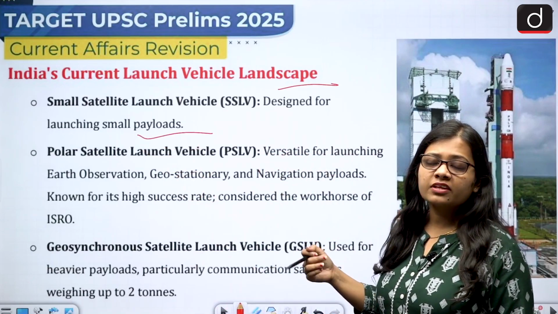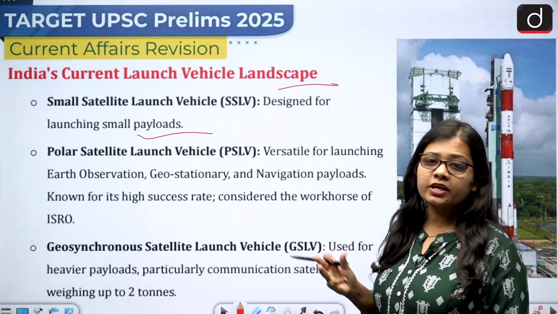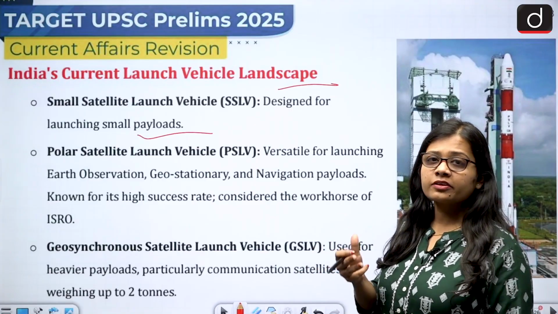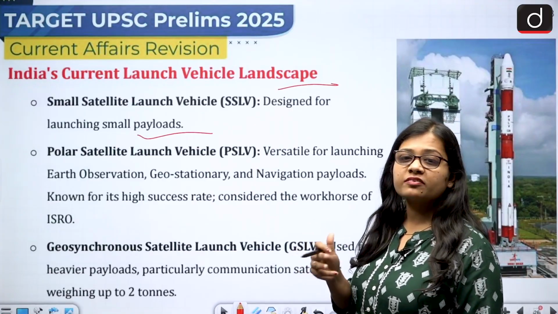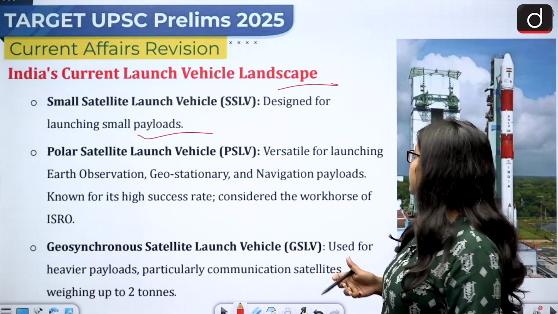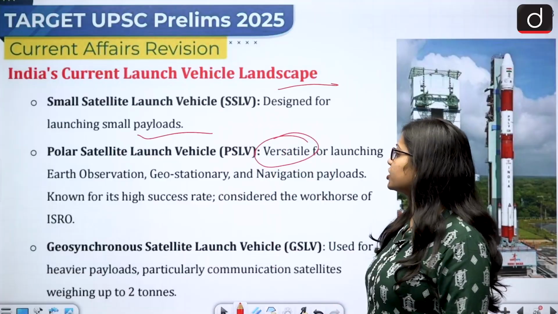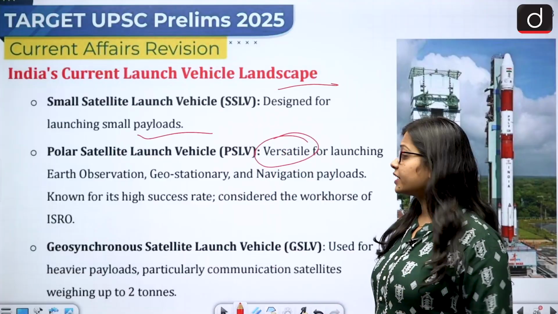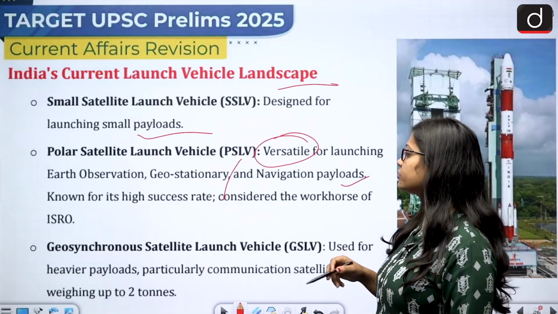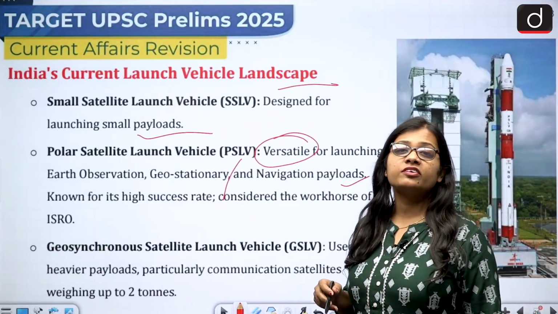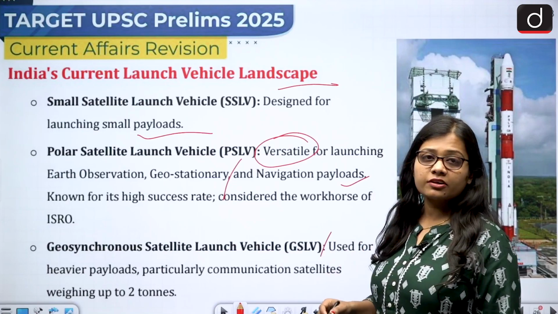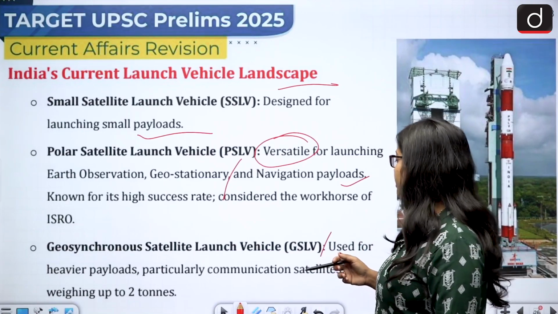Then comes the PSLV, the Polar Satellite Launch Vehicle, popularly known as the workhorse of ISRO, because it is the rocket which has taken the maximum number of satellites into the orbit, and it is versatile in its nature. It can take Earth observation satellites, geostationary satellites, navigation payloads, and it is also known for its high success rate.